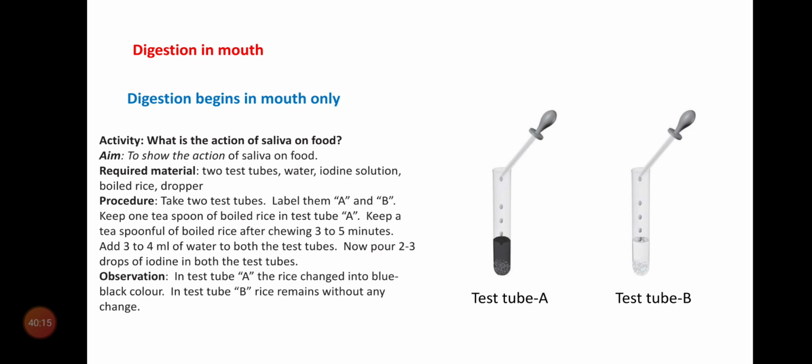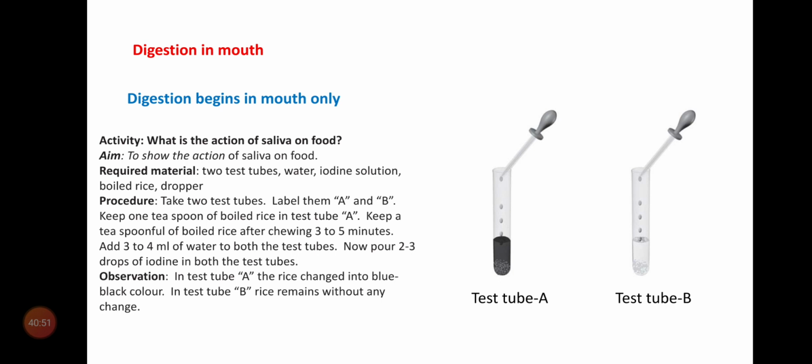Keep 1 teaspoon of boiled rice in test tube A. In test tube A, you take only boiled rice, no need to chew.